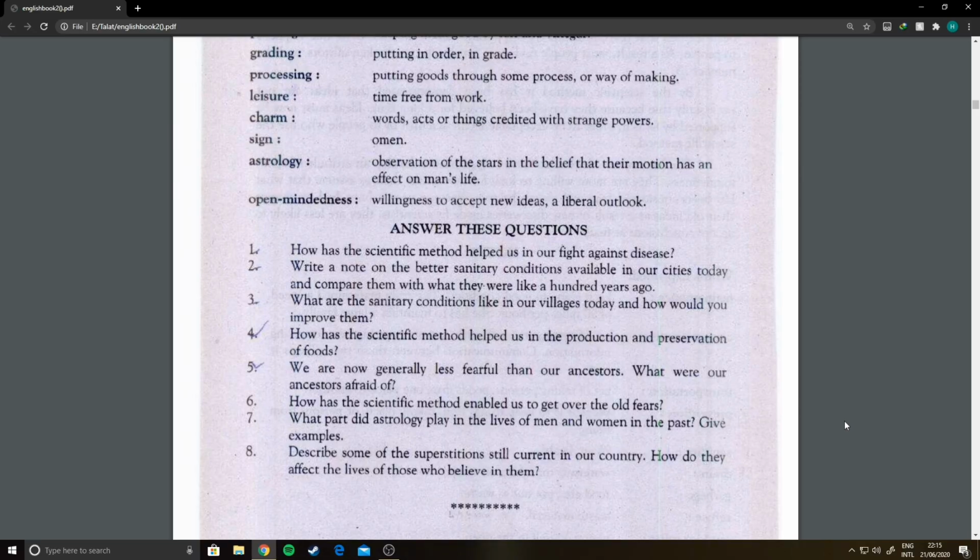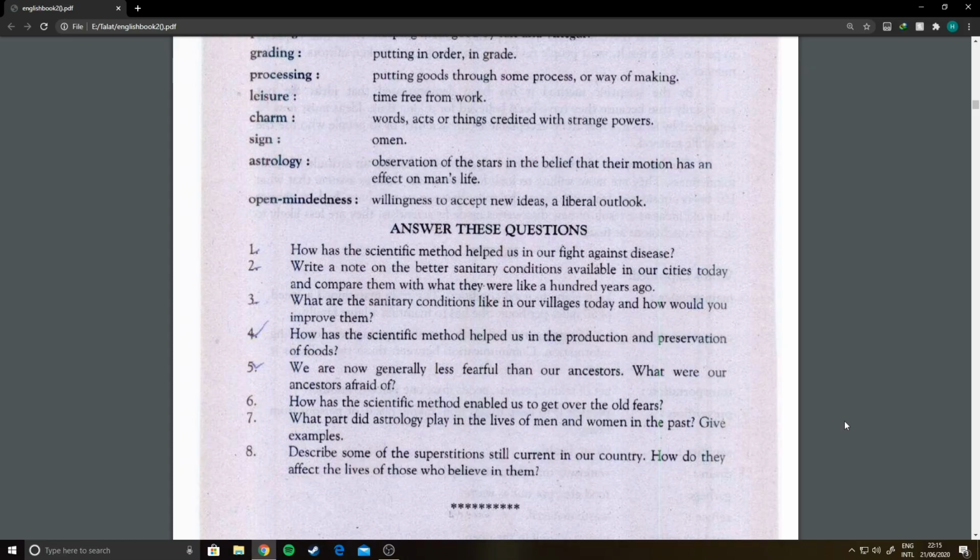All such things are called superstitions. And if you are asked the question, what does attitude mean? An attitude means the way we feel towards an idea, a thing, or an event, a way of our thinking or behaving about that.